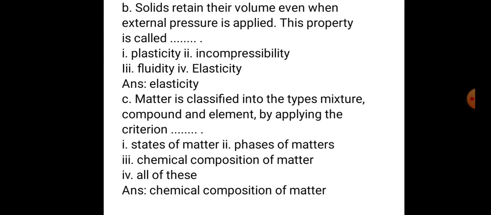Matter is classified into types mixture, compounds and element by applying the criteria: 1. State of matter, 2. Phases of matters, 3. Chemical composition of matter. Last one is all of these. Matter is classified into types like mixture, compound and element on the basis of chemical composition of matter.